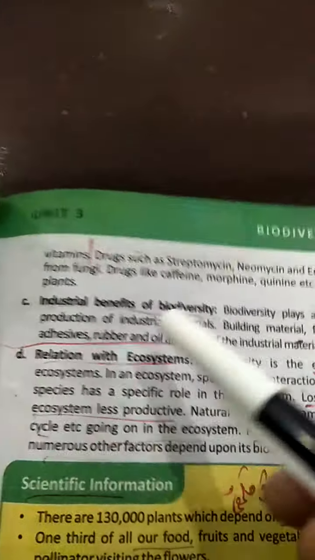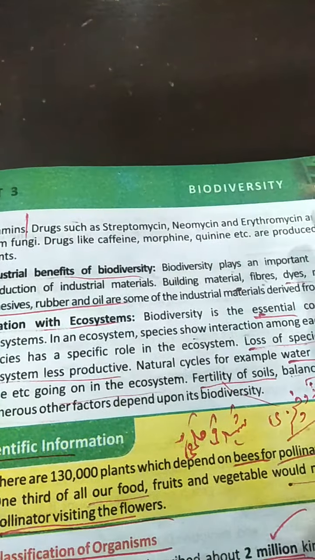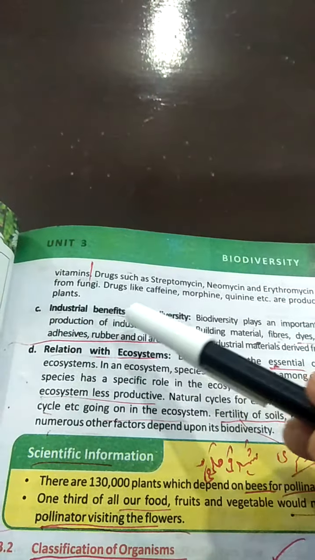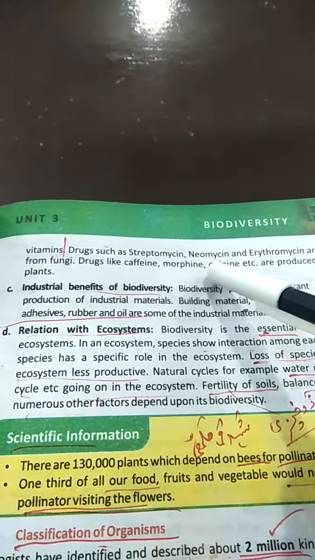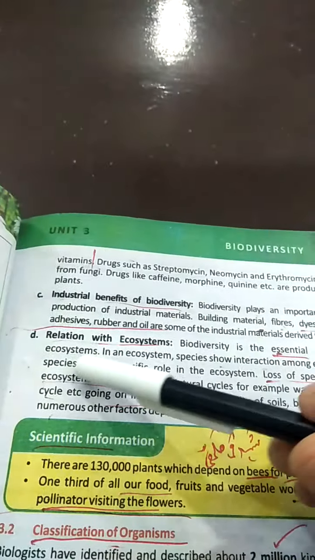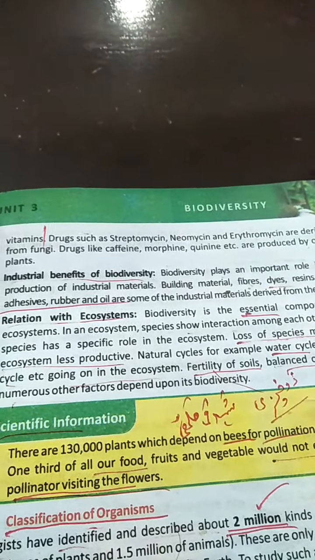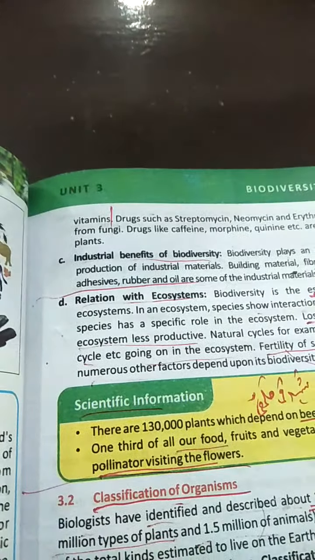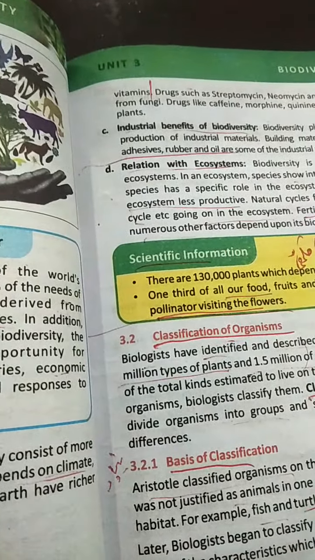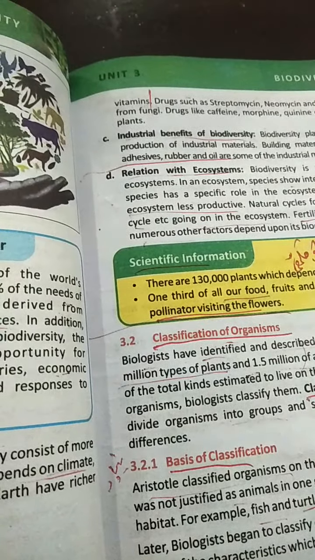For example, caffeine, morphine, quinine, etc. are produced by plants. Drugs such as streptomycin, neomycin, and erythromycin are derived from fungi. So these are the benefits of biodiversity, that it gives drugs and medicine to living things, especially human beings.